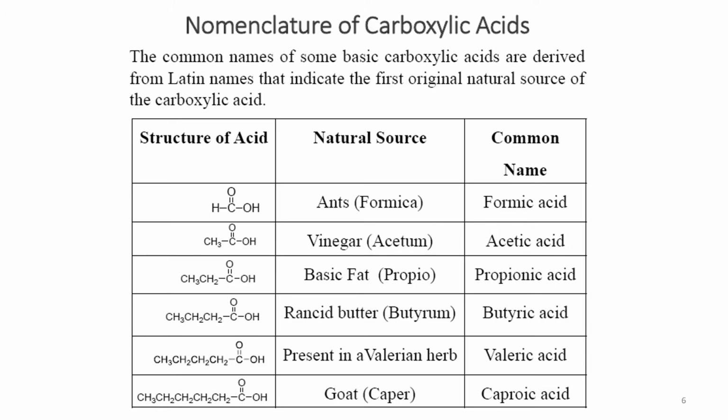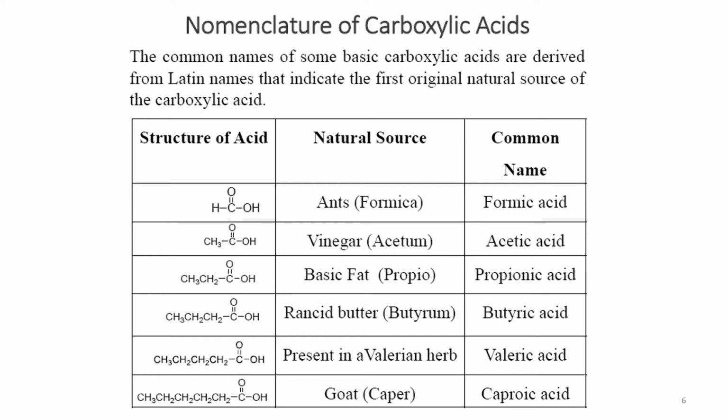Starting from the nomenclature of carboxylic acid with these natural sources. Basically, these carboxylic acids can be named in a common way, or in the systematic way, that is, the International Union of Pure and Applied Chemistry, or IUPAC, systematic way.